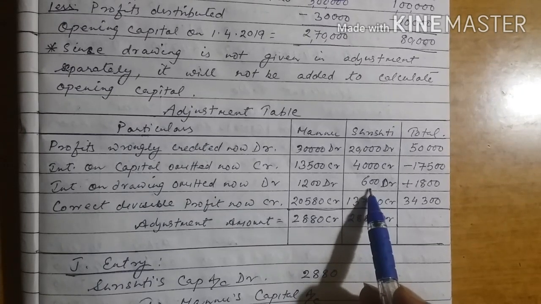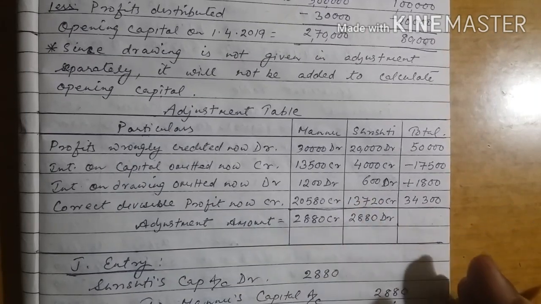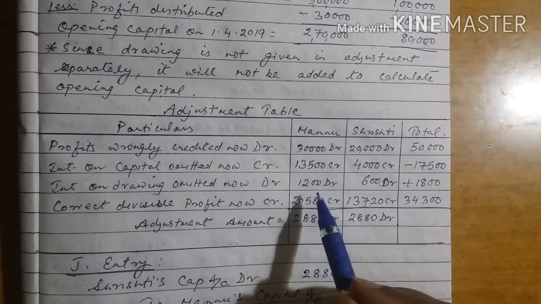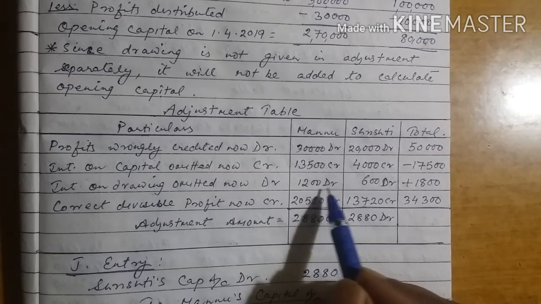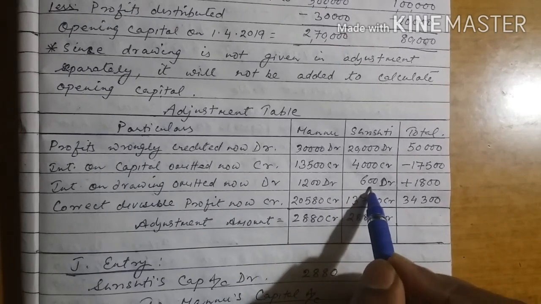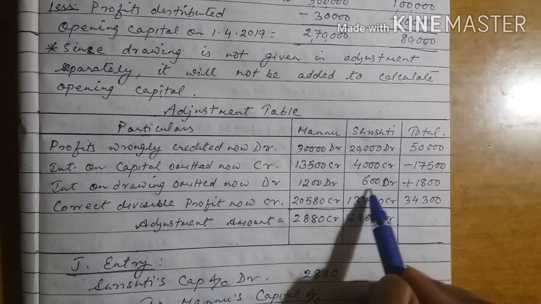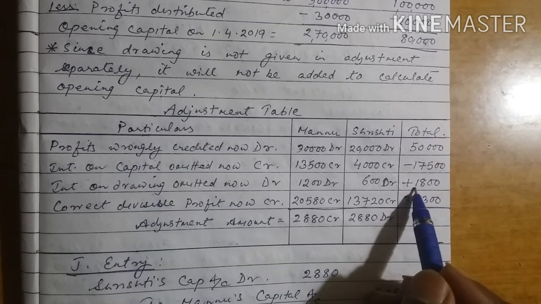So what is the amount of drawings given? 40,000 for Manu and 20,000 for Srishti. So on 40,000 at the rate of 6% and then into 6/12, half of it will be 1,200, and on 20,000 the amount will be 600. So you can do the calculations also, and you will find that interest on drawings total comes to 1,800.